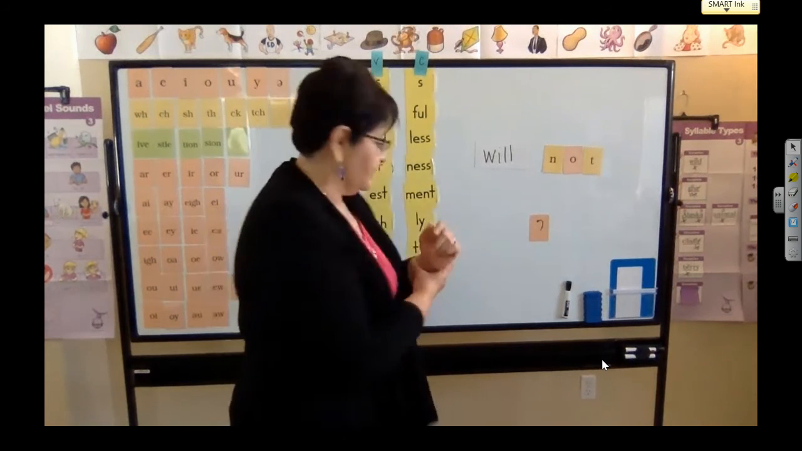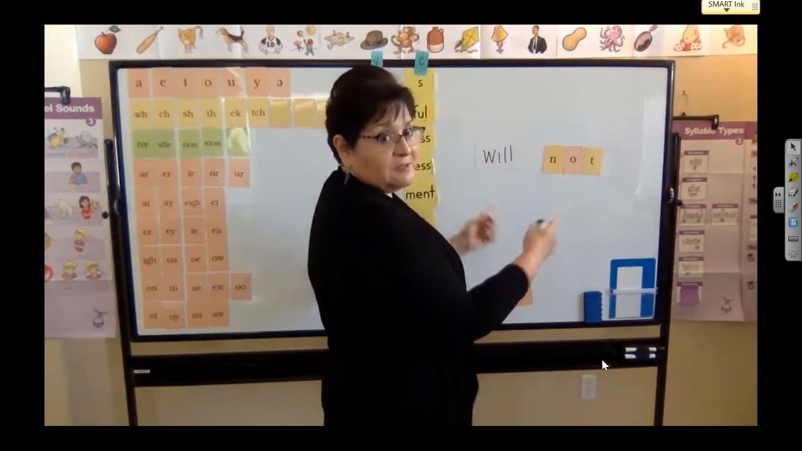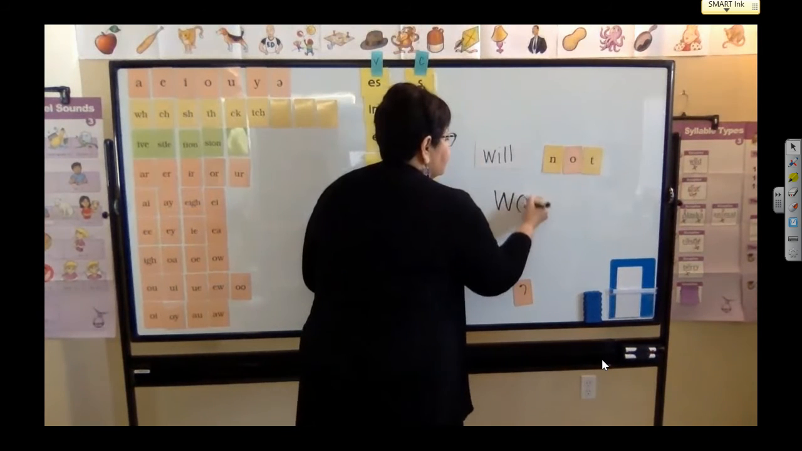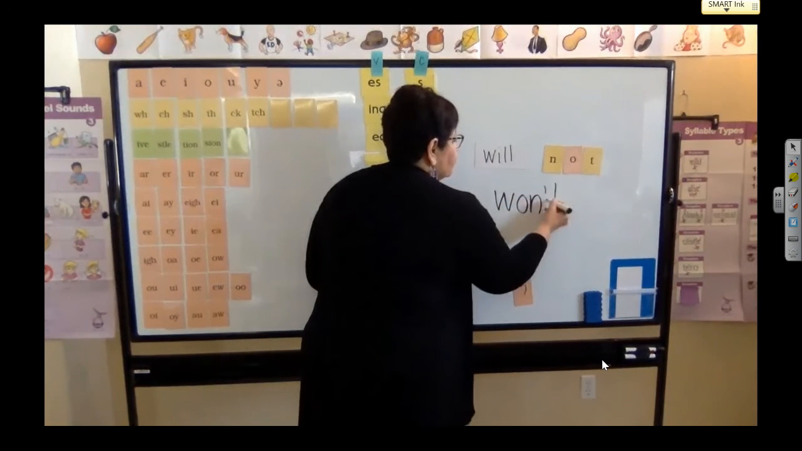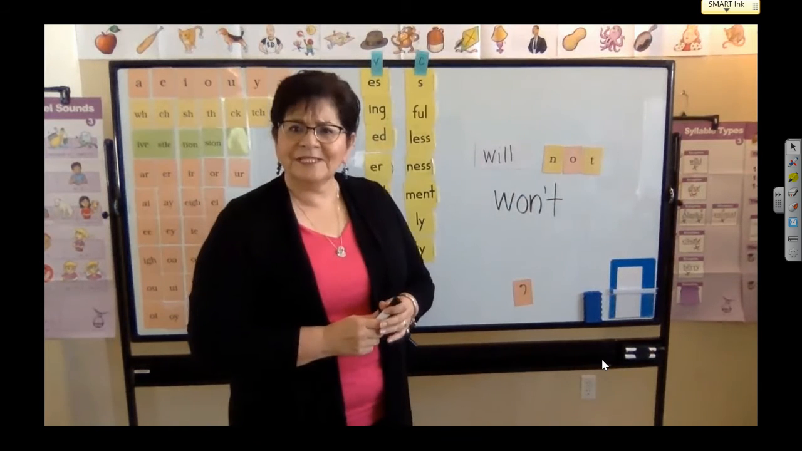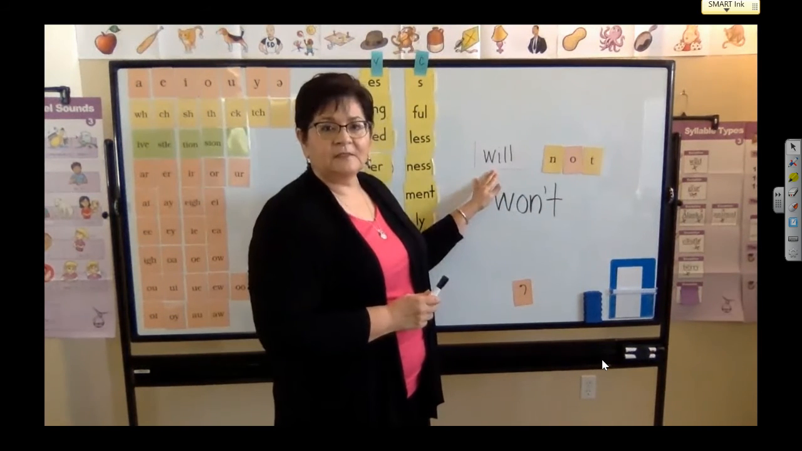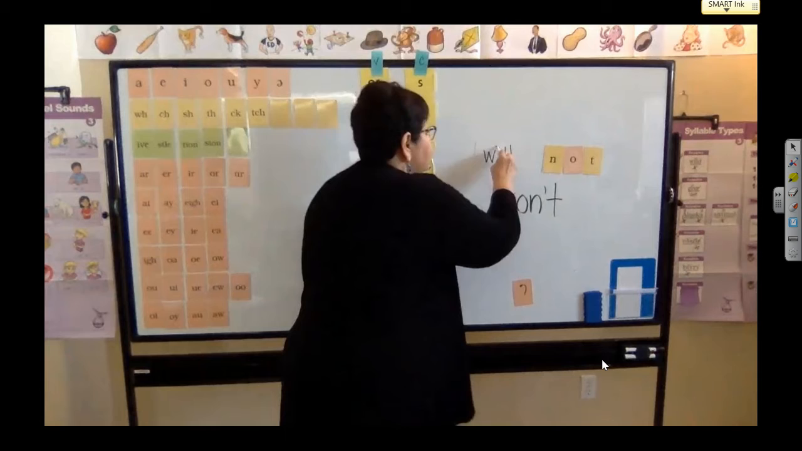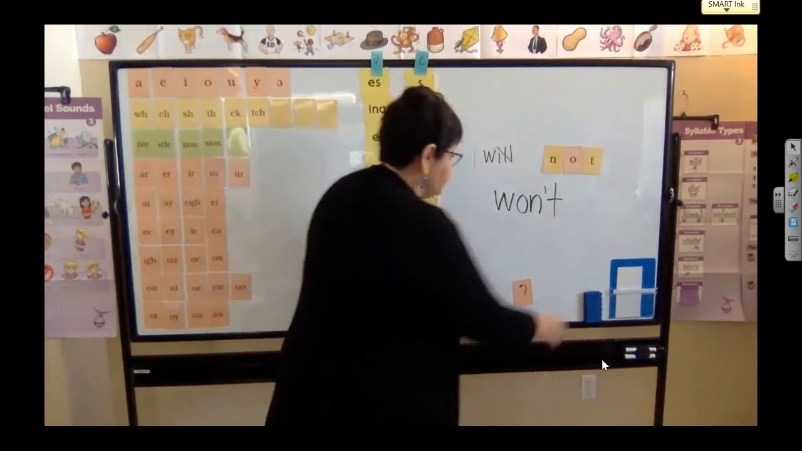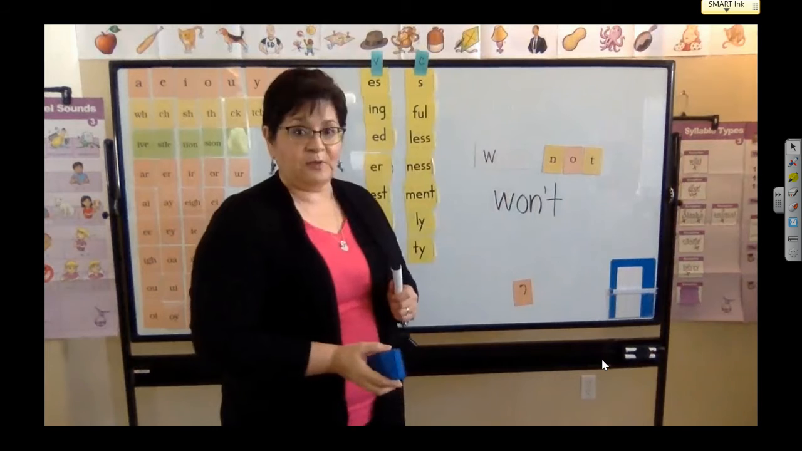So let me show you what that's going to look like. So I've got will not, but if I'm going to make that into a contraction, it's going to look like this. Won't. I won't go. So let's talk about this. What got taken off of the word will? The ILL. So that got taken away. You see that? That ILL, I'm going to make that disappear for you. That got taken away. So I have my W.